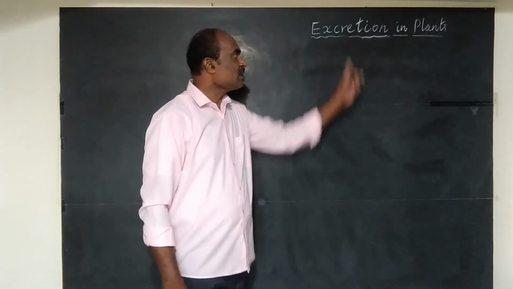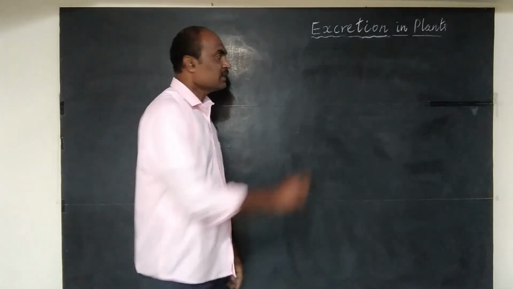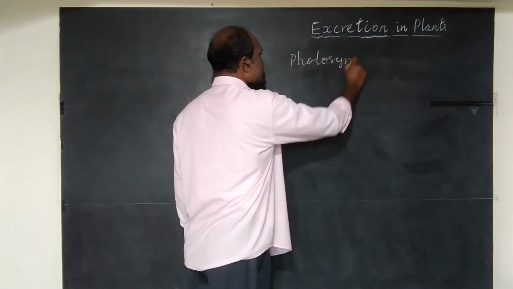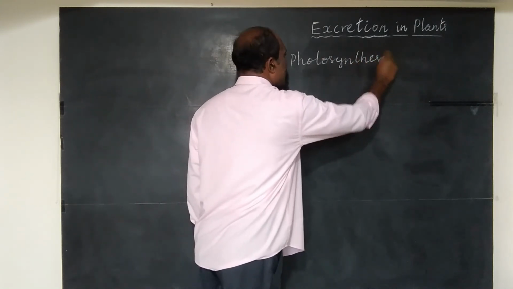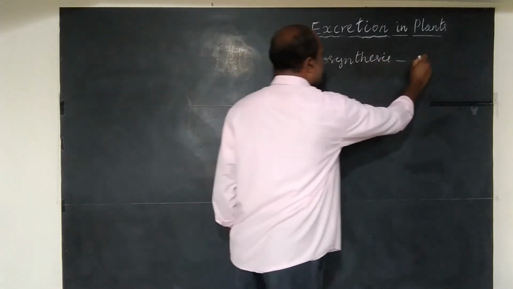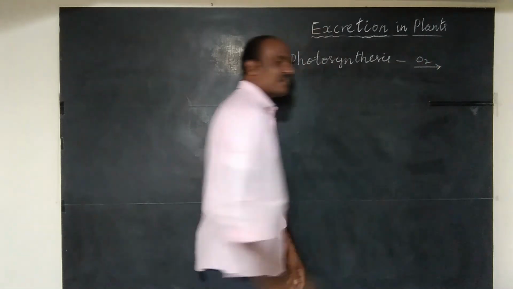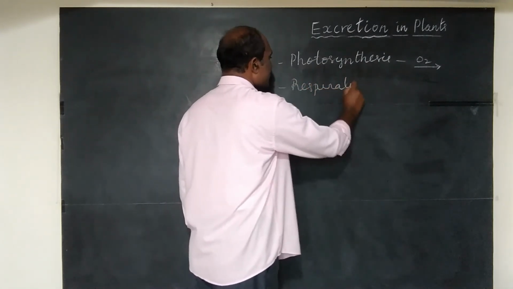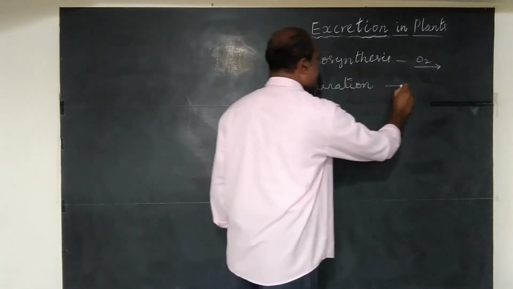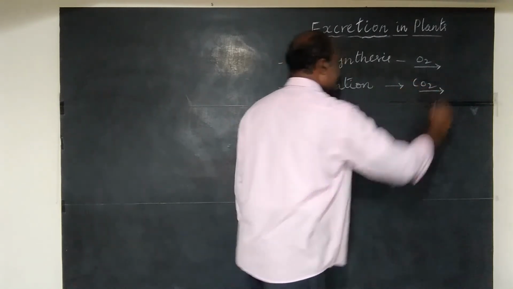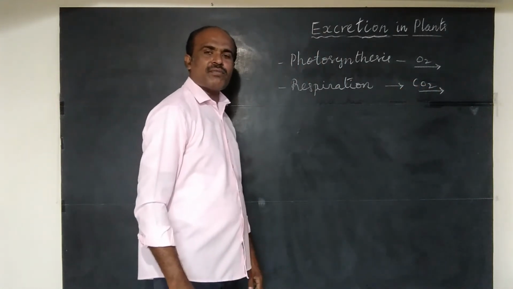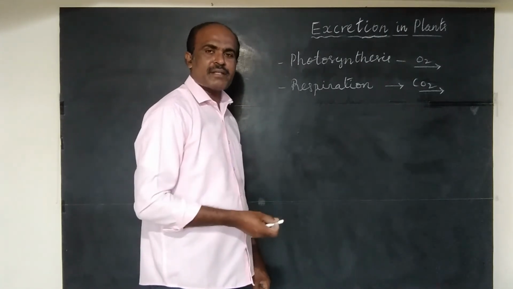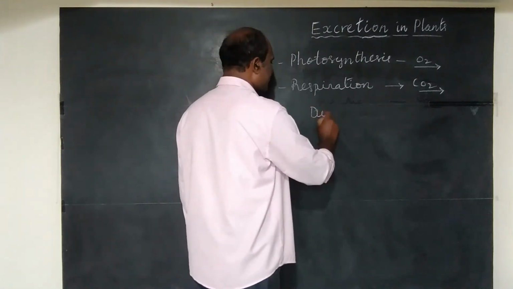Now let us understand how excretion happens in plants. During photosynthesis, oxygen is the waste gas released, and during respiration the waste gas that is released is carbon dioxide. This excess of oxygen and carbon dioxide moves into the environment through the process called diffusion.